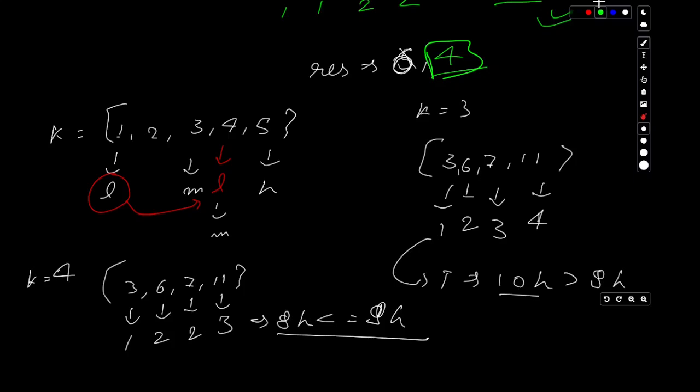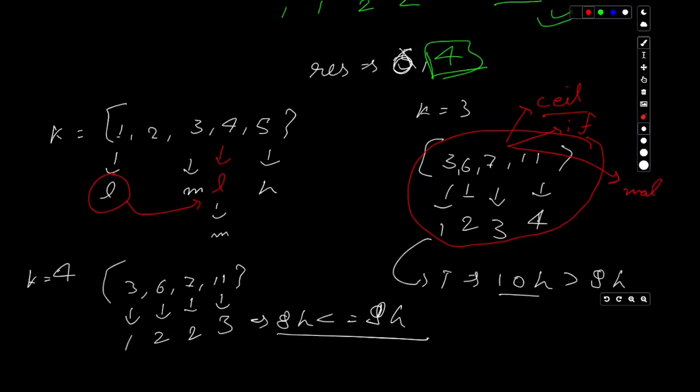Okay, so one thing that we need to keep in mind is we will have to return the ceil value of this calculation which is done over here. We'll always need to take the ceil value, right? For that we can use a ceil function within C++, or we can have different if else statements. And the third way to do this is a mathematical equation. Okay, we'll be doing that.